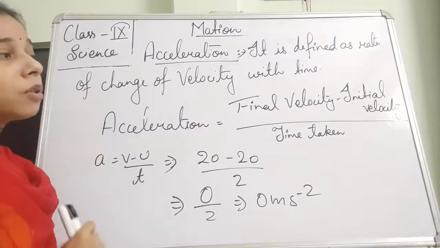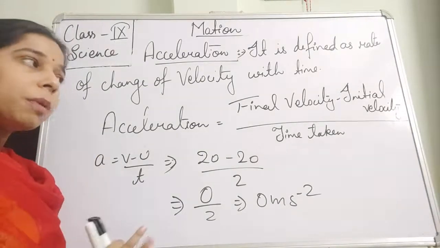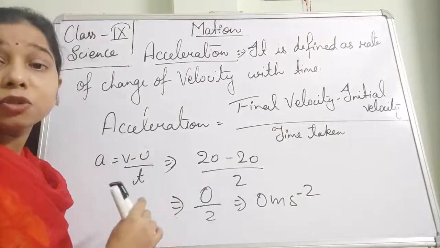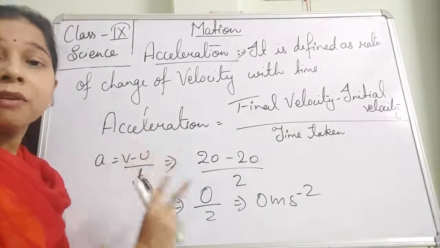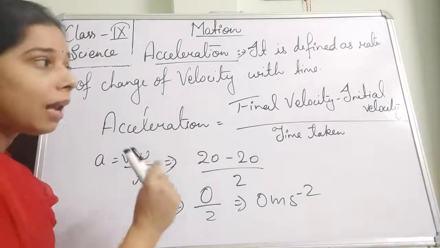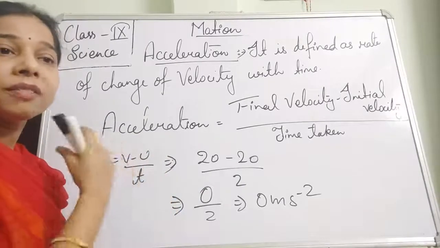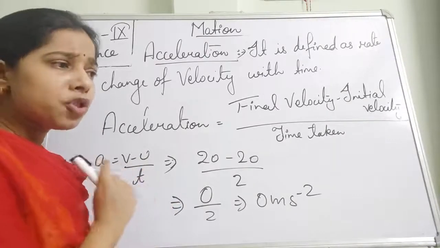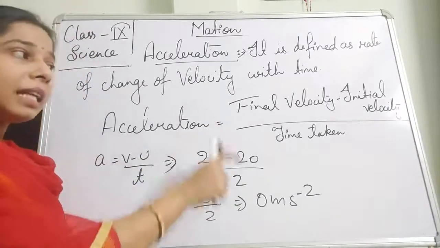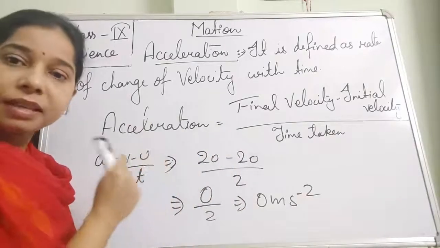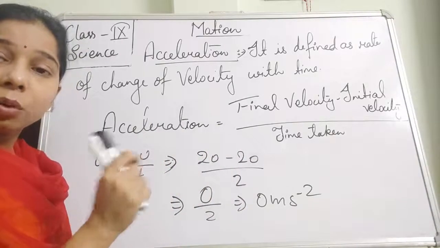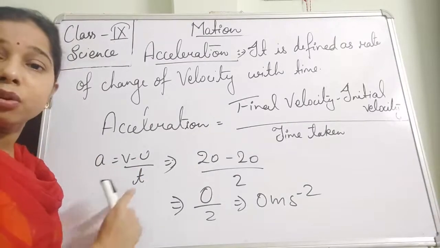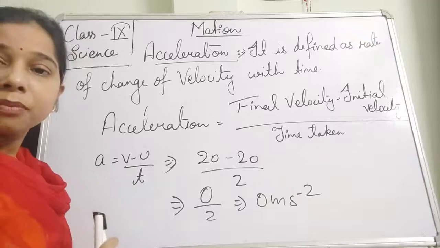Now we have also seen that there must be some change, which means the body must be accelerating. It means there must be some change in the value of the velocity. What will happen if the vehicle is moving with a uniform velocity? At that time there will be no change in the velocity, so the initial and the final velocity will remain the same. And we know the formula to calculate acceleration: a is equal to v minus u upon t.